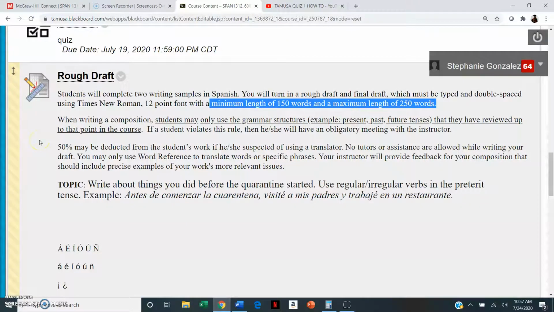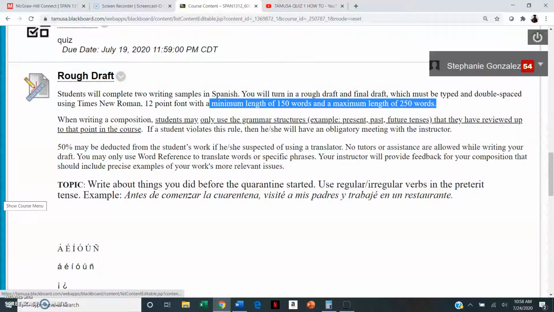So when you're writing this grammar composition, you should only use structures we have seen in this class. So up to this point, we've seen gustar, we have seen direct and indirect objects, the preterite tense, right? So that's what you should be focusing on using. Also, the regular and irregular verbs in the preterite, because that's specifically what I'm asking for. Also, you should not be using a translator of any kind. You shouldn't have anyone help you write the rough draft in any way. I want to better your writing, not someone else's. Okay, so that's what we need to focus on.